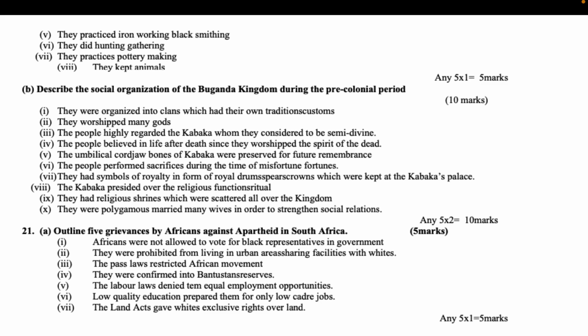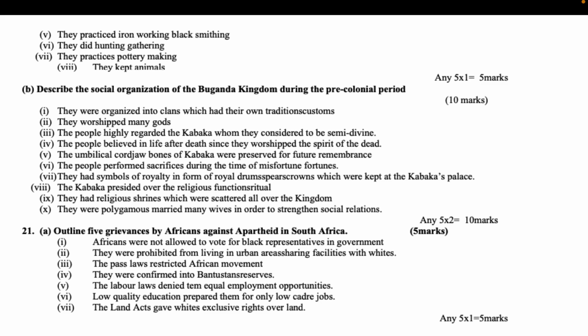They had symbols of royalty in the form of royal drums, spears and crowns, which were kept at the Kabaka's palace. The Kabaka presided over the religious functions and rituals. They had religious shrines which were scattered all over the kingdom. They were polygamous, marrying many wives in order to strengthen social relations. Any 5x2 equals 10 marks.